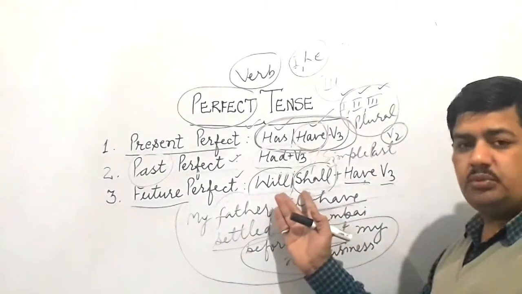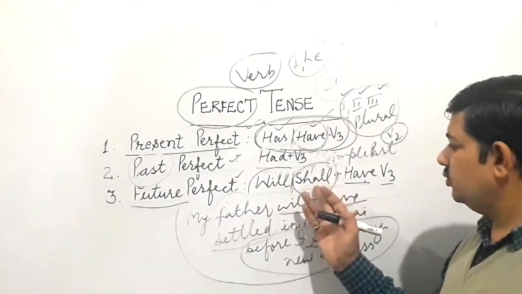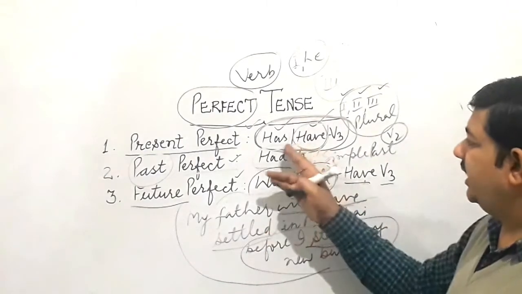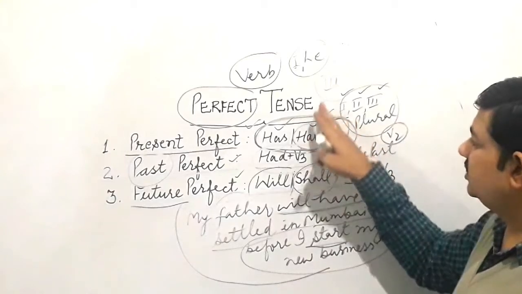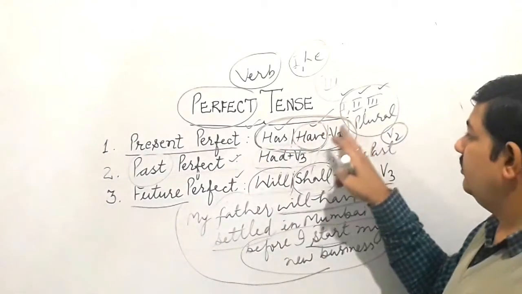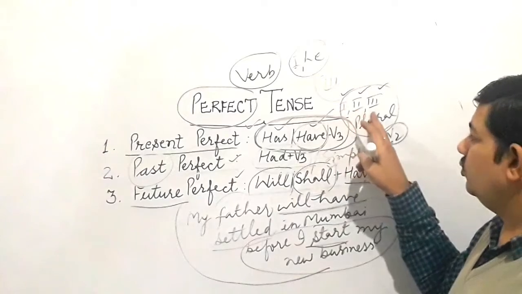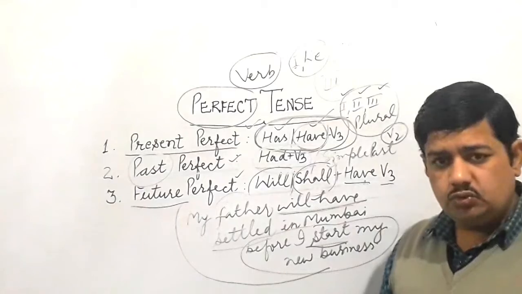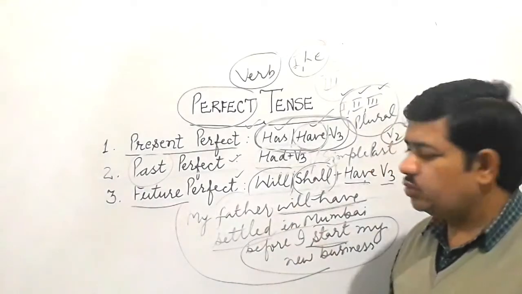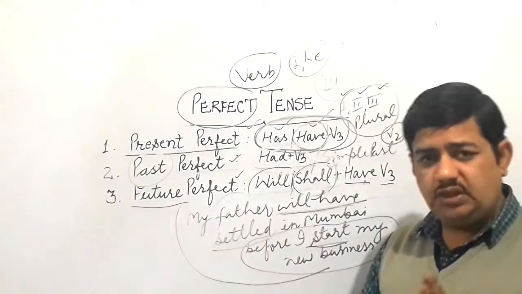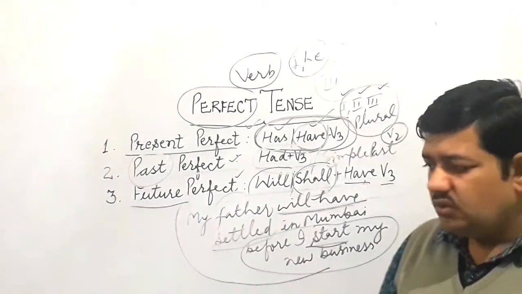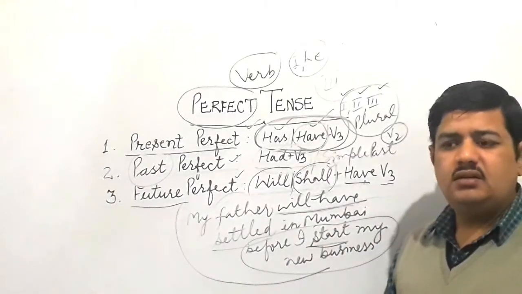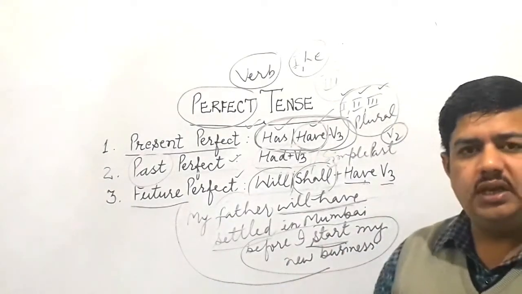And there you have to be very careful: when you use I and we as subject we use shall, and with other subjects we use will. In the same way, for have and has, if we are using third person singular we use has, and we use have when you use I, we, you, or third person plural. There we use have third. So in this way you should be using all these tenses with great care, with a sense of understanding, so that you may be a little bit far ahead of the traditional way of learning tenses.